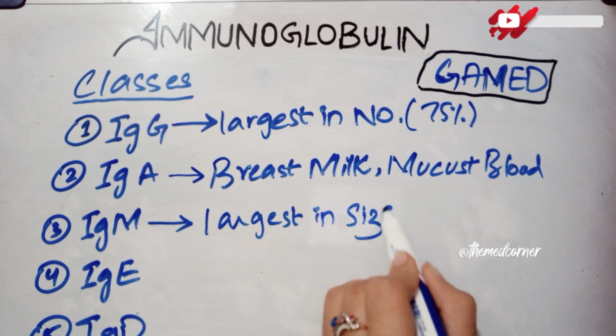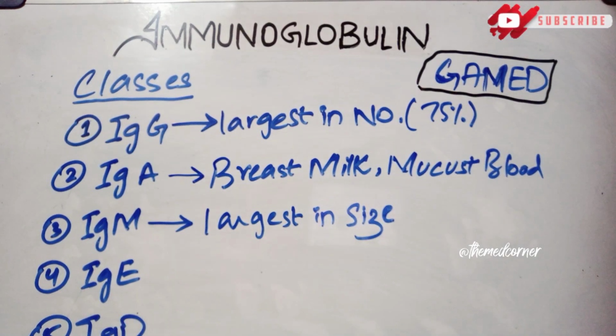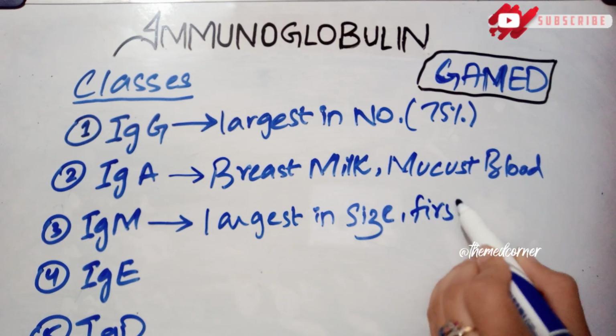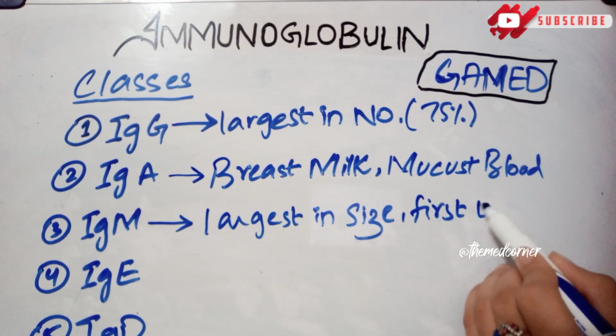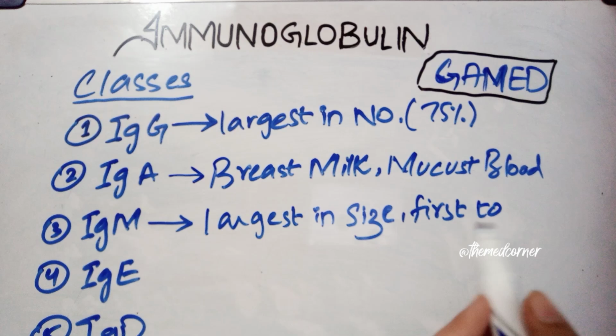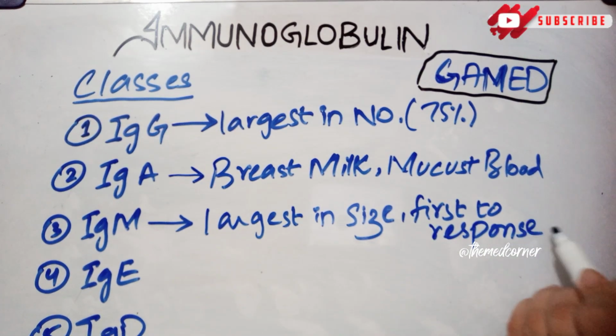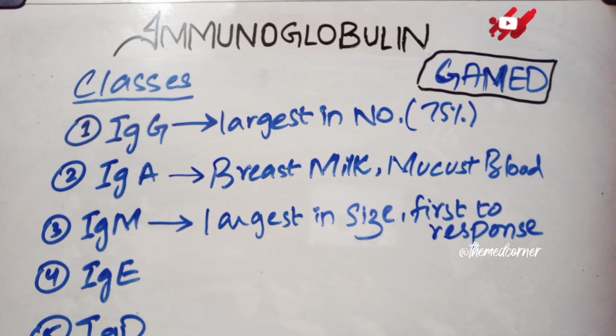They are largest in size, of maximum size, and they are first to respond. This is a very important thing that you should remember, which antibody is first to respond. That is immunoglobulin M.